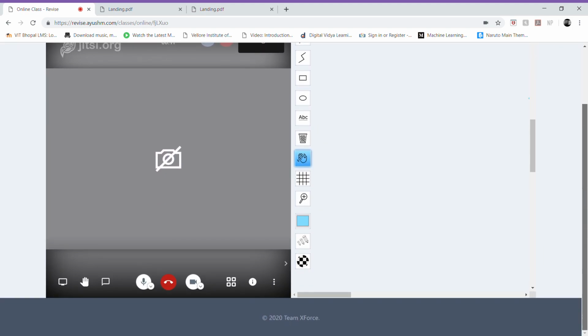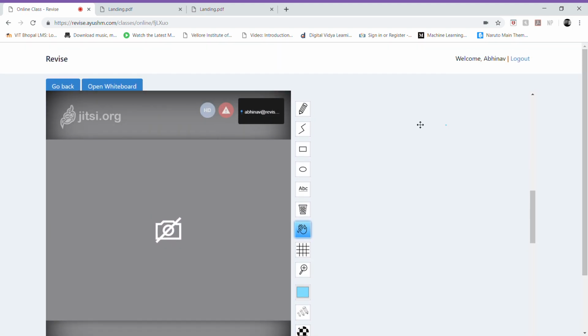So there you go. You have several functionalities in a whiteboard which will be mostly used by the teacher, and the teacher has the ability to moderate it. He or she can either use it to himself or herself, or they can open it to the students also. Right now it's open to students. I'll just show you the functionalities one by one.